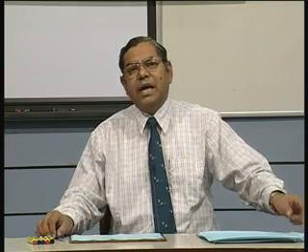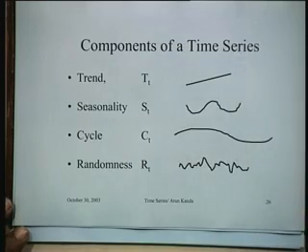Basic idea behind this particular method is that you know what a time series is. A time series is a function which varies with time, right? So when you're talking about the demand history, in a certain period the sales are 20, next is 25, then they could be 18, then could be 50. So this is a time series, something that changes with time. It's a general term, right?